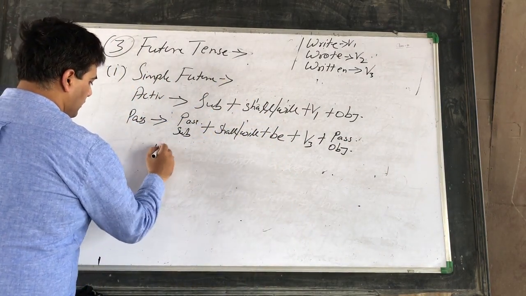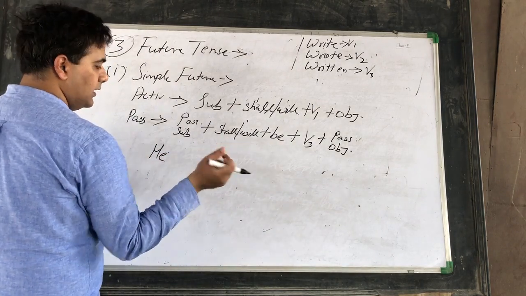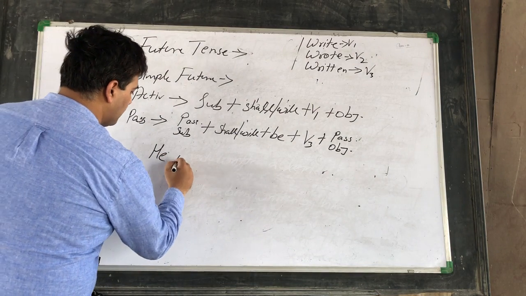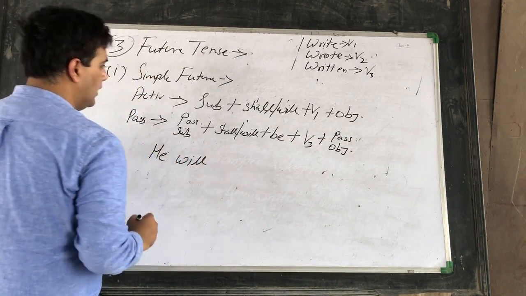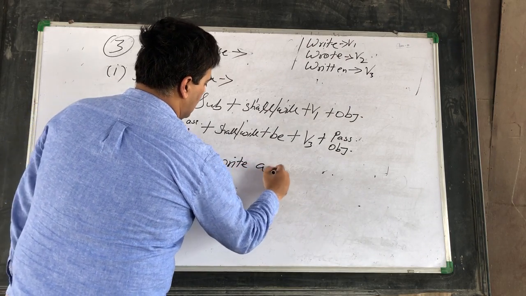So he, okay, what will we use here? Third person pronoun, will. He will write a letter.